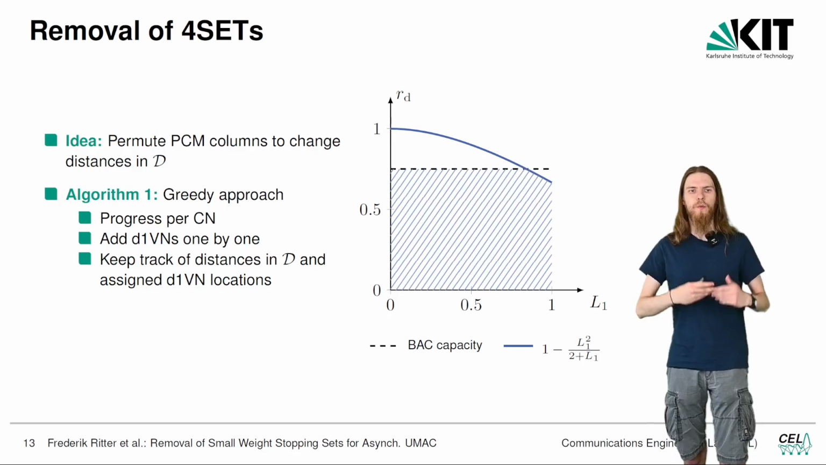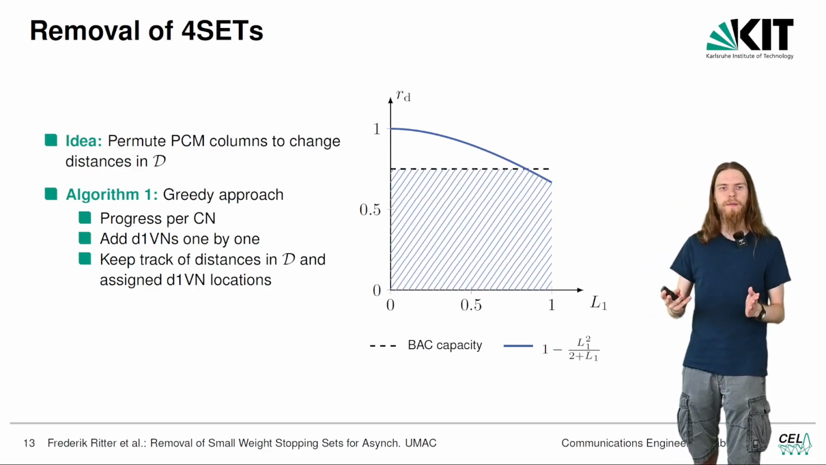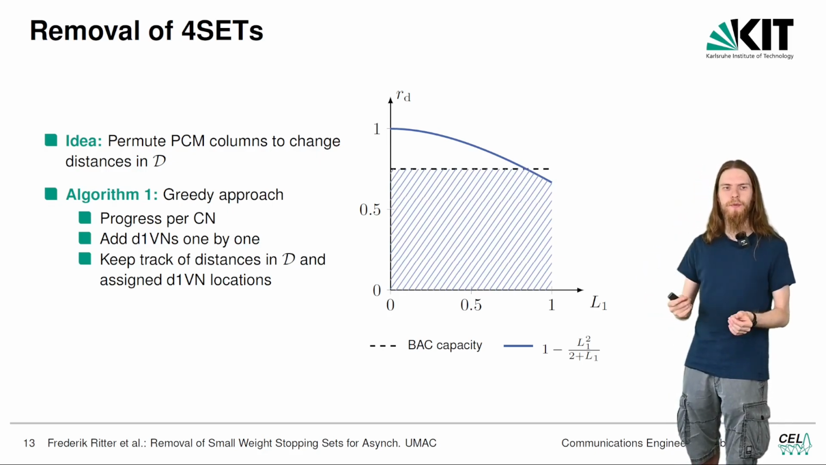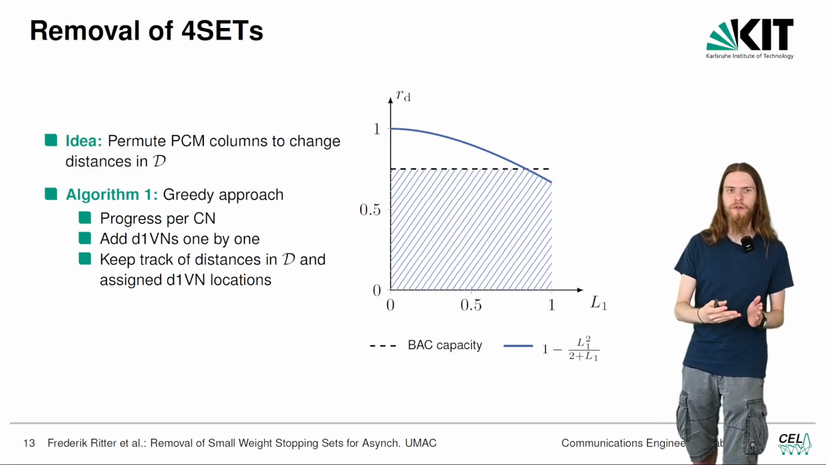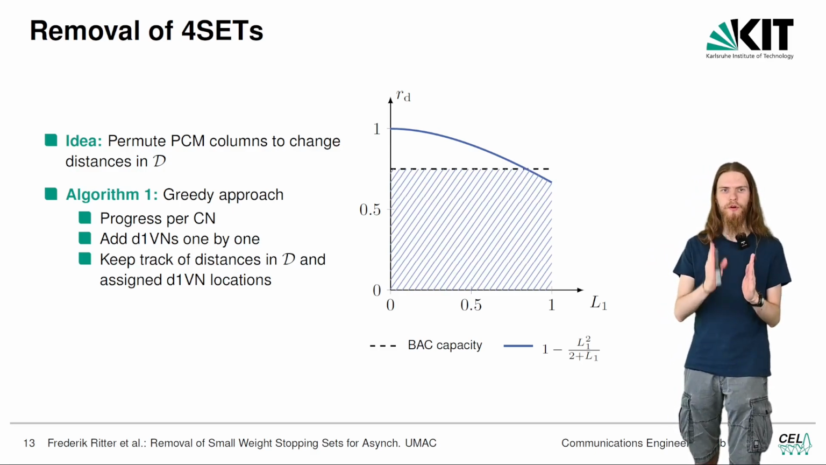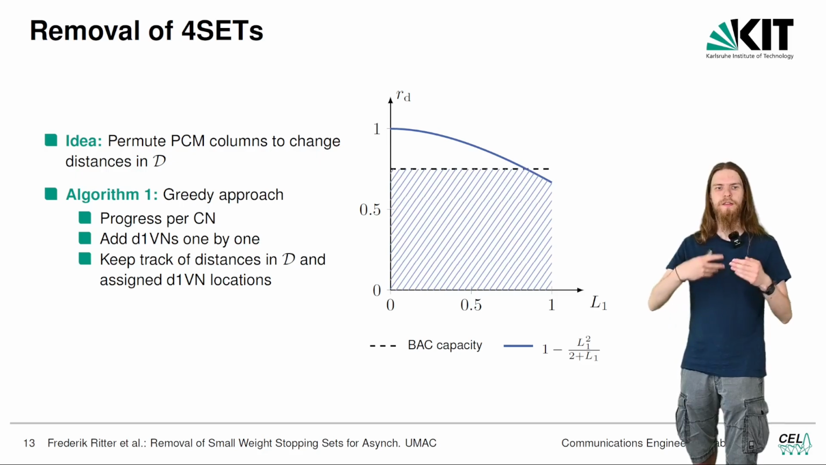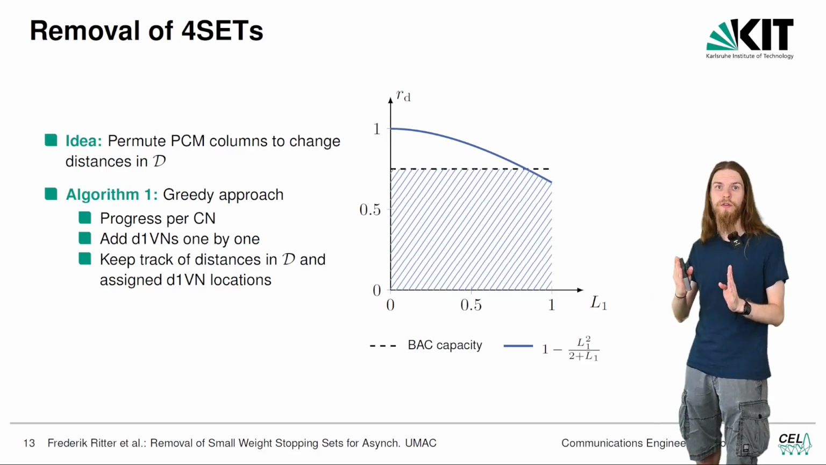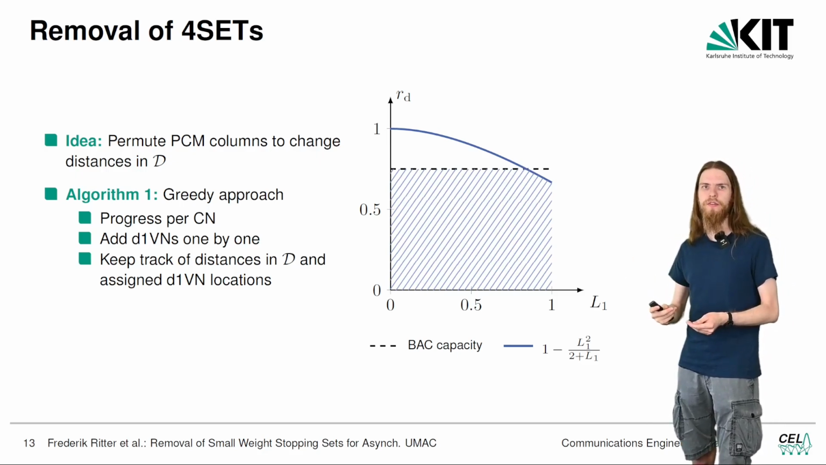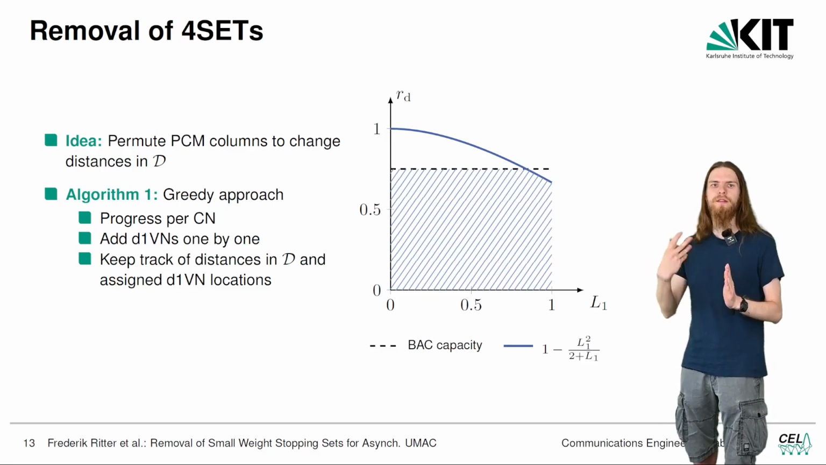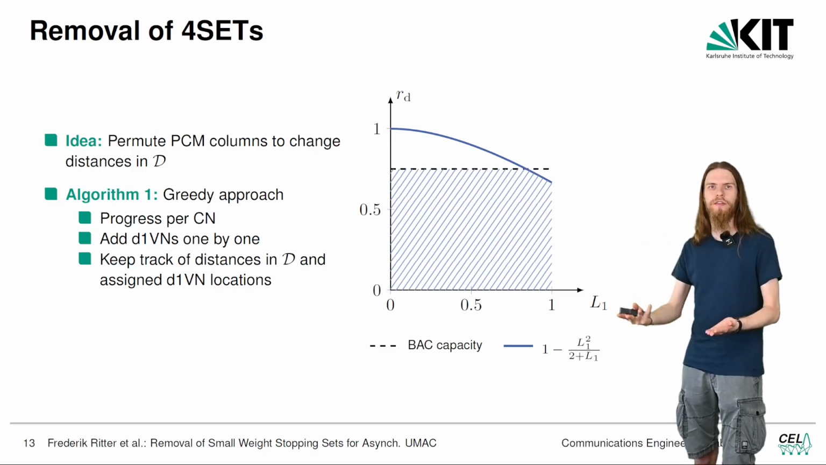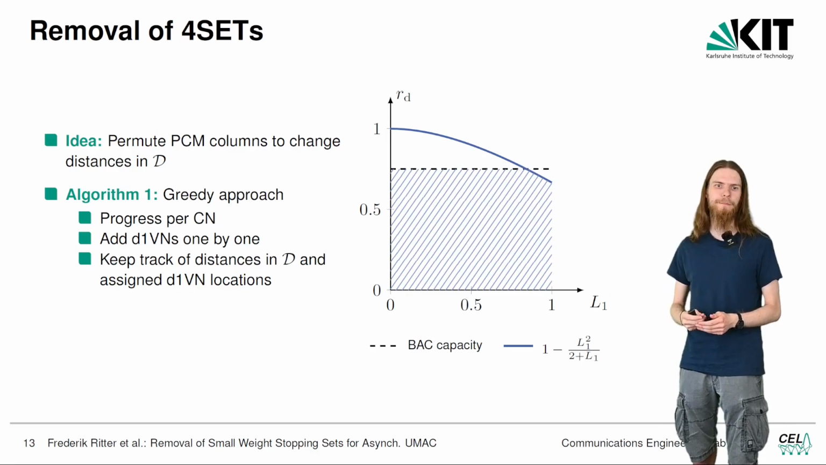So here, what we have on this slide, we now have the important part on how do we actually find a four-set-free parity-check matrix. The idea, as I teased earlier, is we want to permute the columns of the parity-check matrix. This effectively changes the order of the variable nodes in the tenor graph. If we change the order of the variable nodes, and we do this in a smart way, we remove any duplicates from the distance multiset D, and we have a four-set-free parity-check matrix.